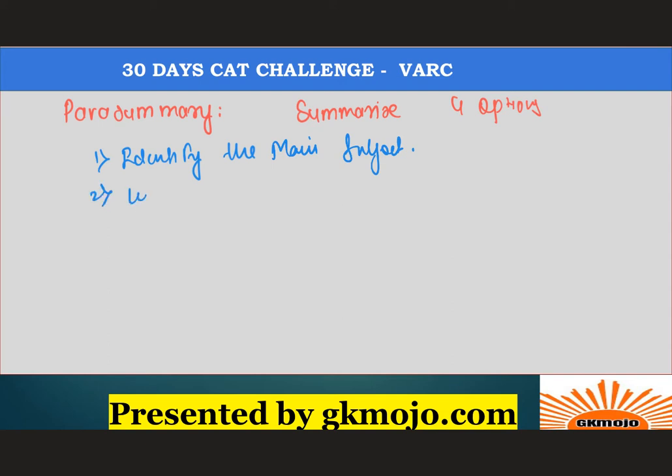Next, you have to link all the dots and ideas, because it builds up a story. It says that in 1936 this war happened, in 1945 this was the conclusion and this was the end result. You have to connect the links. After all of this has been done, do not go through the options, but think of a summary yourself.